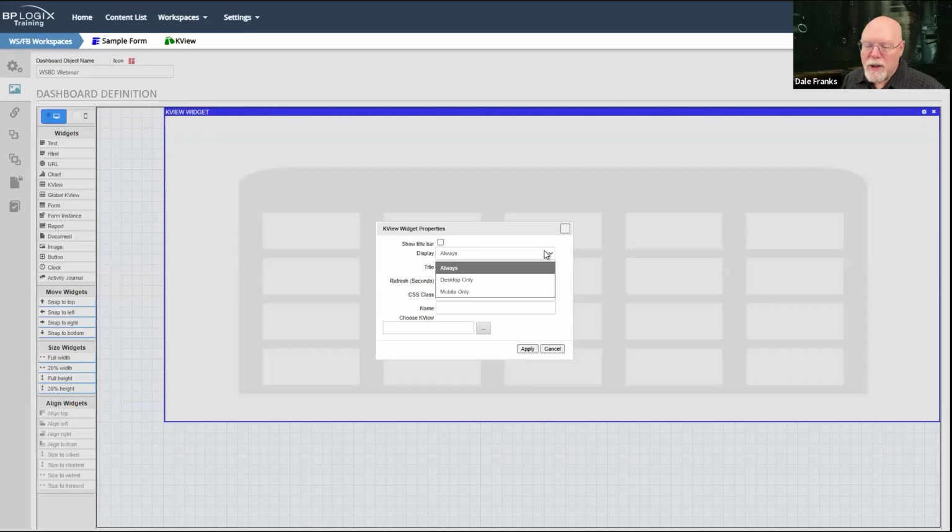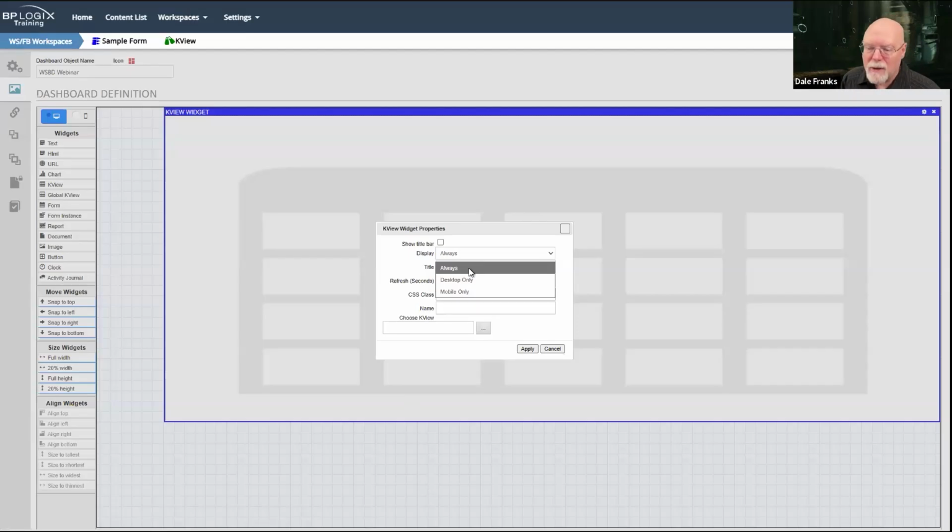When do I want this widget to display? I can show it always, so every time I look at it, or I can show it in desktop only, or I can show it in mobile only. So technically, I could have two versions of this desktop that have slightly different widgets on it that might show me the same thing, but I might have two KView widgets on here, one that I want to show for mobile and one that I want to show for desktop.